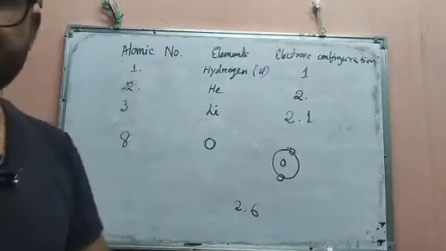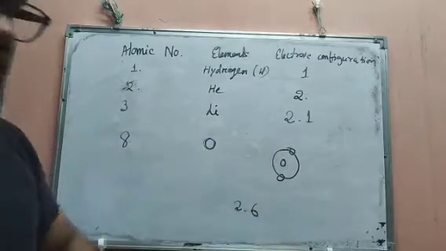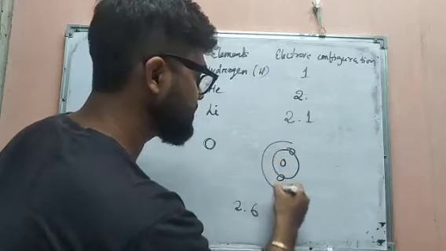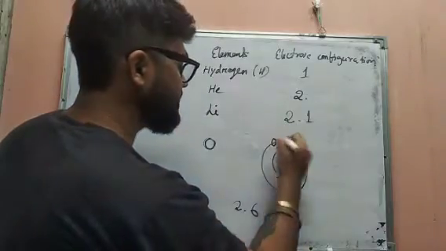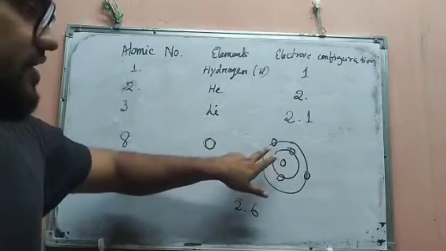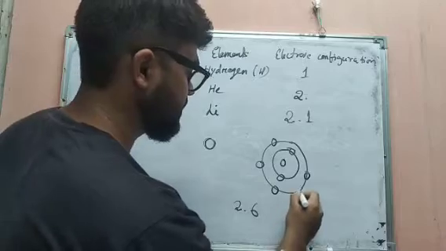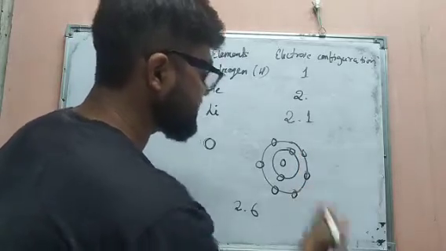The first orbit has a capacity of 2 electrons, so I give 2 electrons here. The remaining 6 electrons will automatically shift to the next one. 1, 2. The remaining 6 electrons are there, right? So 1, 2, 3, 4, 5, 6.